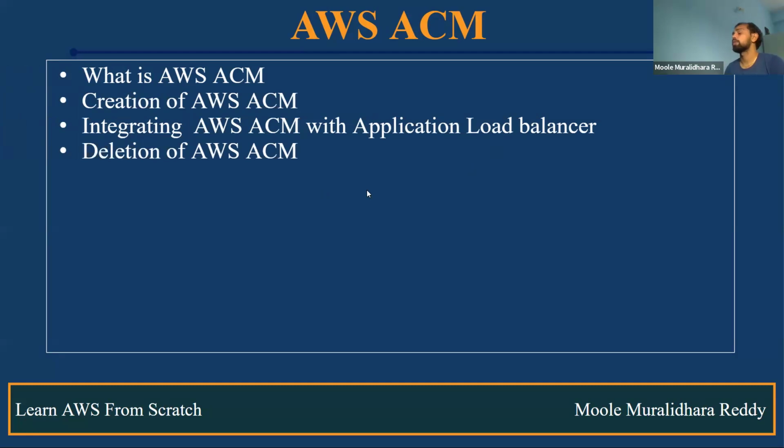Remember, guys, ACM is also one of the most important services, because if you want to maintain SSL and TLS certificates in AWS, we use ACM only. Either we create a public certificate, a private certificate, or use an existing imported certificate. These are the major three things. Without knowing this, they can easily identify that this guy has not worked in real time, because in all AWS certificate applications, they use AWS ACM only. Using AWS ACM, we maintain HTTPS, SSL and TLS certificates.